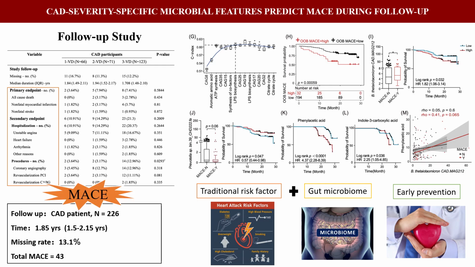Next, we followed up the cohort. 43 major adverse cardiac events occurred. We constructed random survival forest models using microbial features to determine the prognostic value.